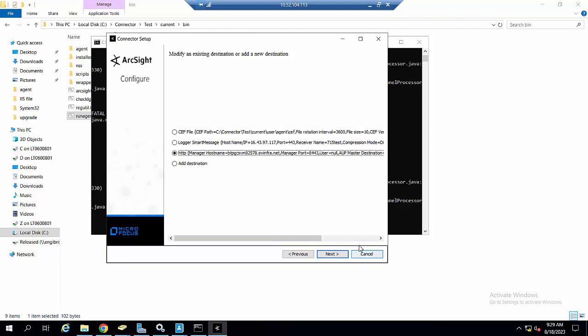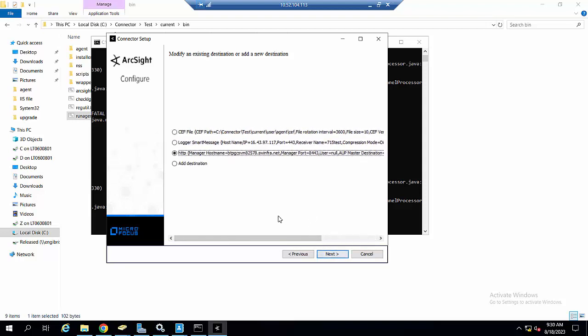In some cases, you can re-register the ESM destination, but to do that you will have to delete the connector on the ESM and then re-register the destination. It will create a new connector in the ESM, but in some cases the name or the visibility of the connector will be changed.